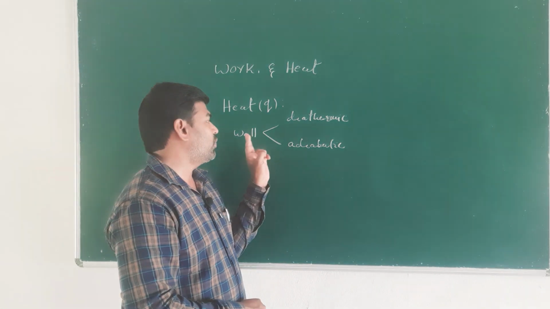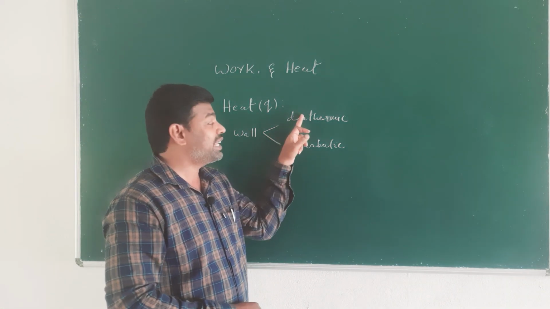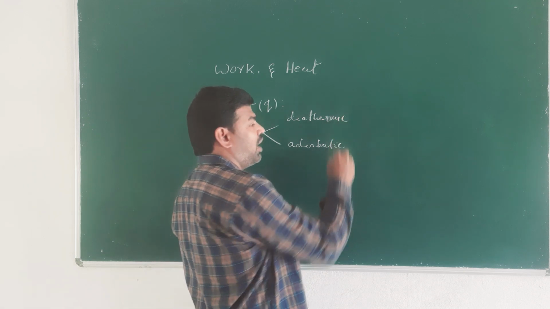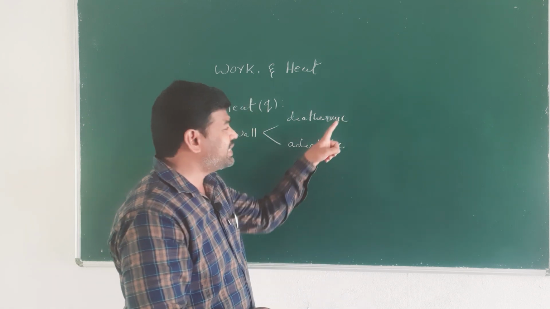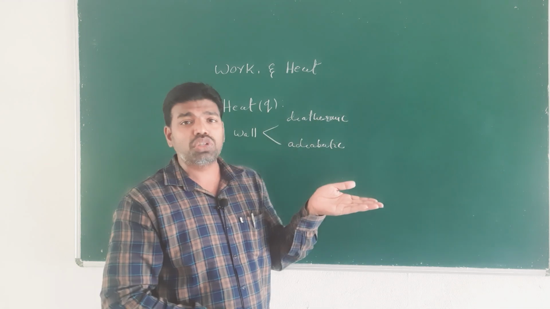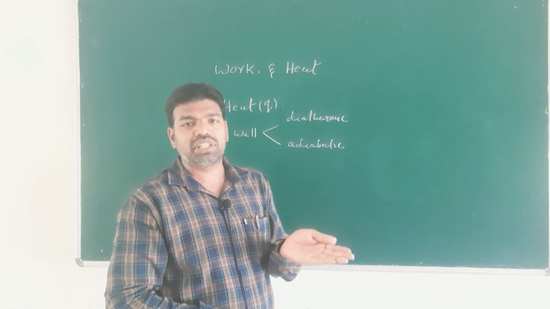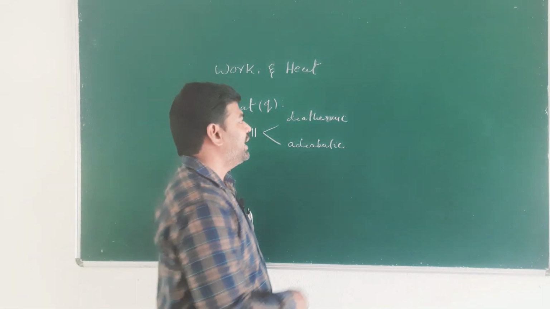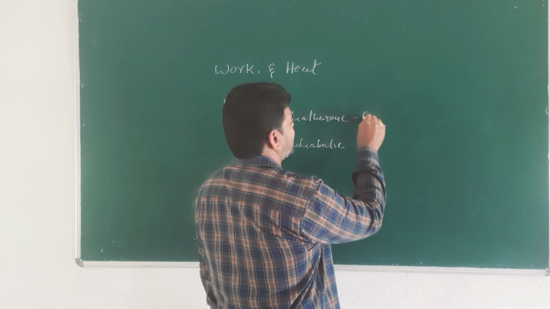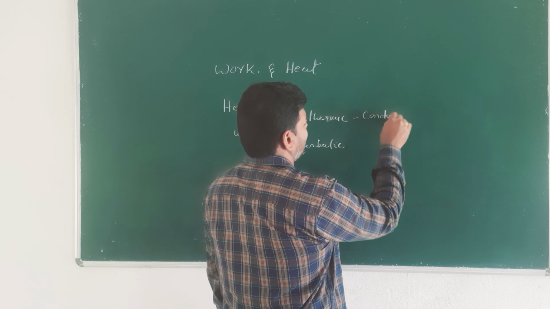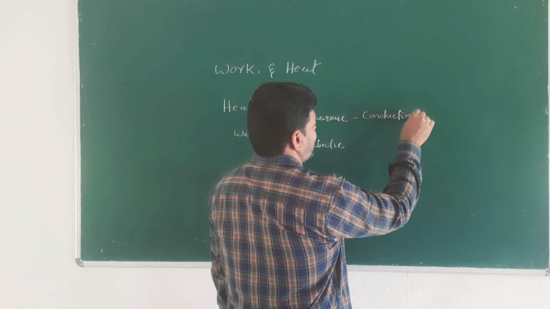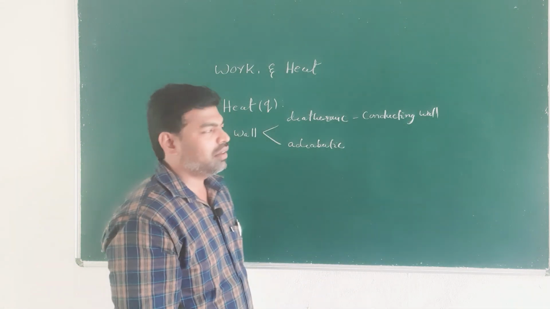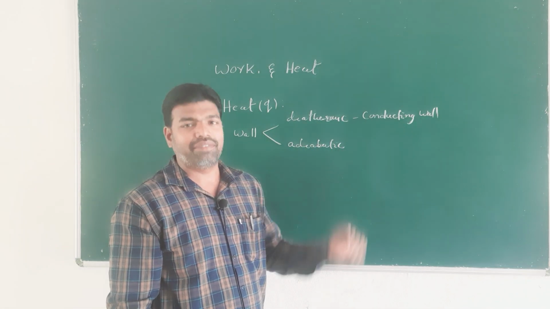Therefore walls are of two types, diathermic wall and adiabatic wall. The diathermic wall allows heat transfer or heat flow. That's why a diathermic wall is called a conducting wall.